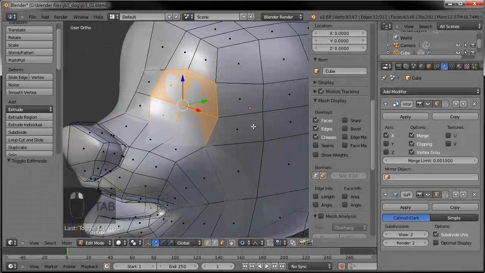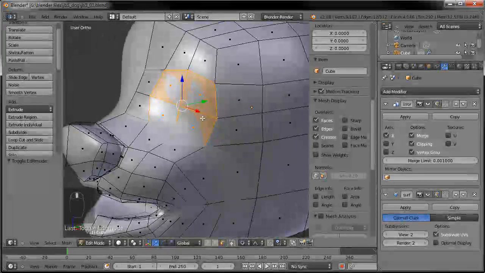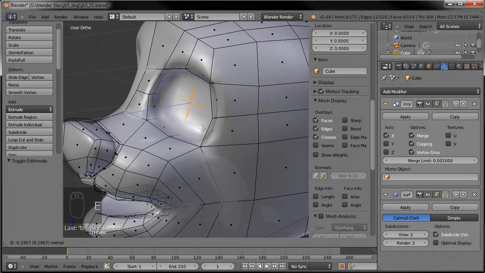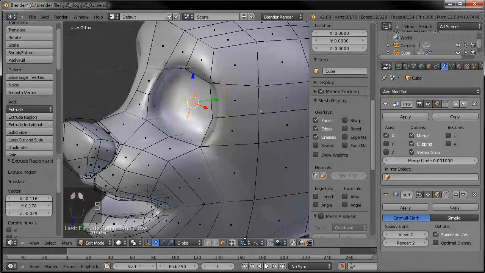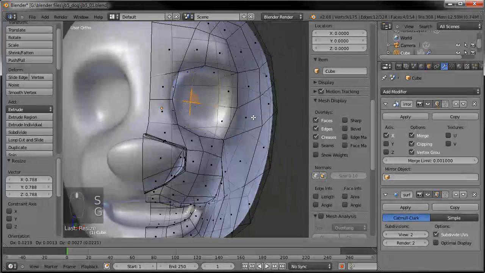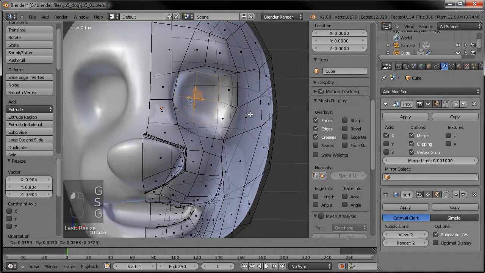So we cut those across there. We now have 4 faces instead of just the one. So we're going to extrude that in a little bit. There we go. Scale that. Let's go and turn off our proportional editing for now so we don't affect too much around it. Scale that down.